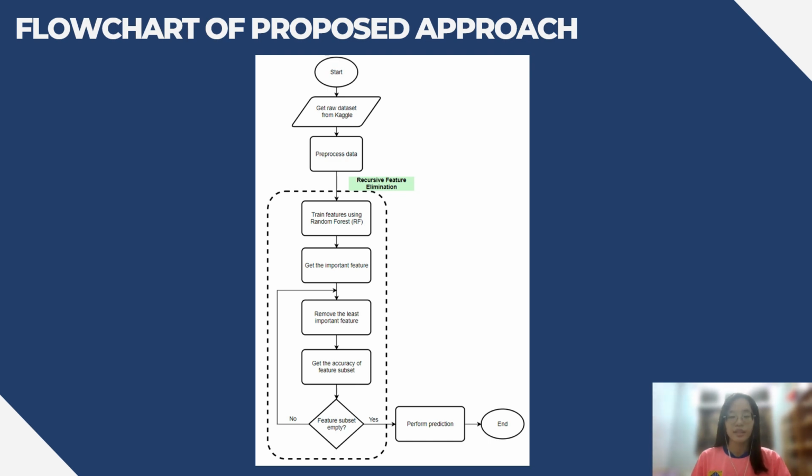Then we pre-process the data by checking the null values and removing the zero values, followed by train test split. Then we will get the important features that are related to diabetes by using recursive feature elimination. After getting the important features, we will build the model using random forest classification. Then we will perform prediction on it. And finally, we will perform a model evaluation to see how the performance of our predicted model is.